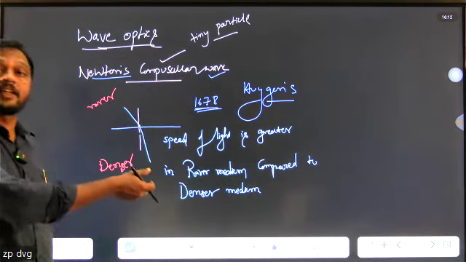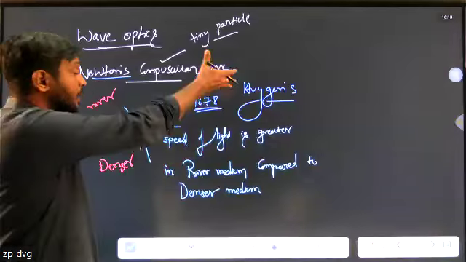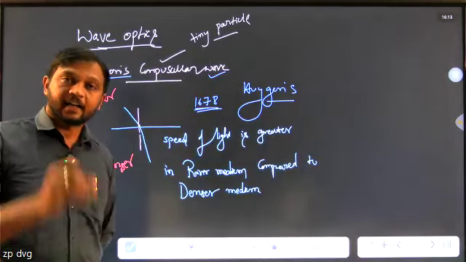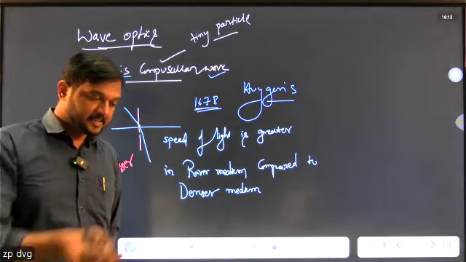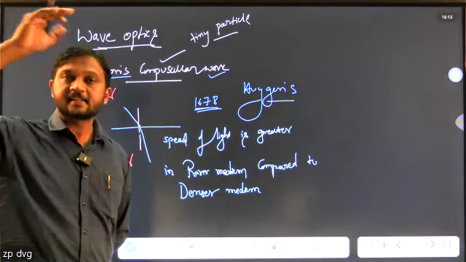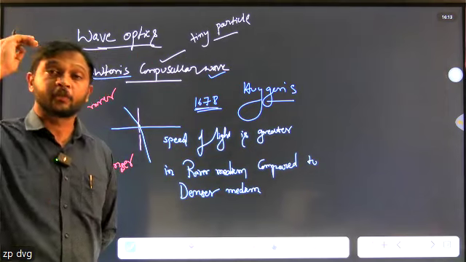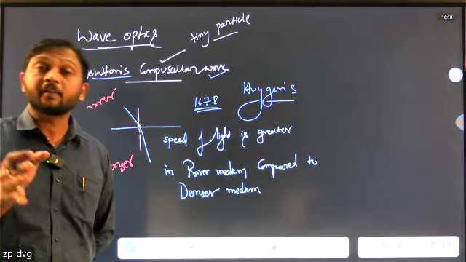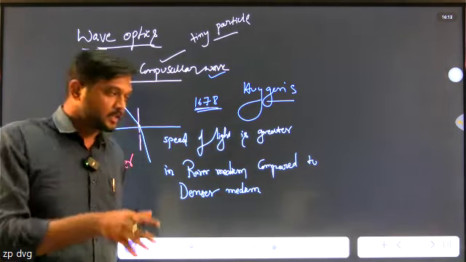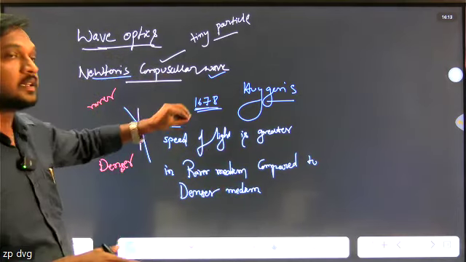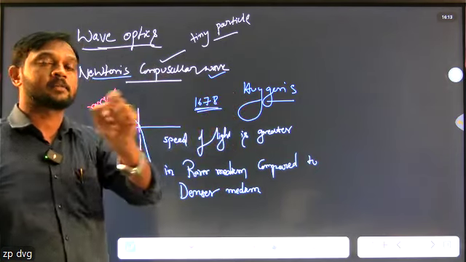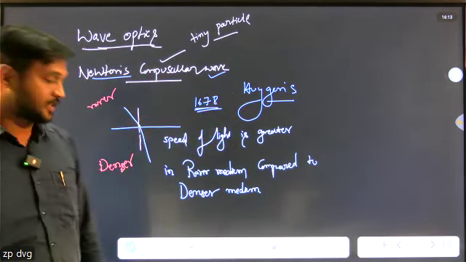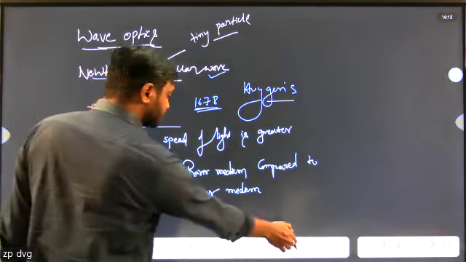This is the statement given by Huygens, and Huygens successfully explained the wave nature of light. In earlier days, all scientists had confusion about whether light has wave nature or particle nature. This wave theory given by Huygens successfully explains refraction and reflection. Is it clear?